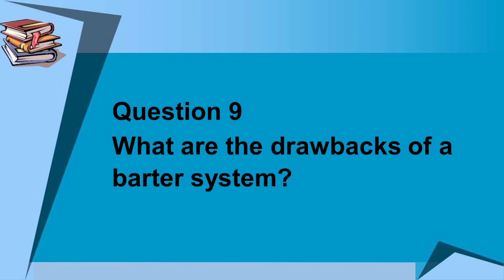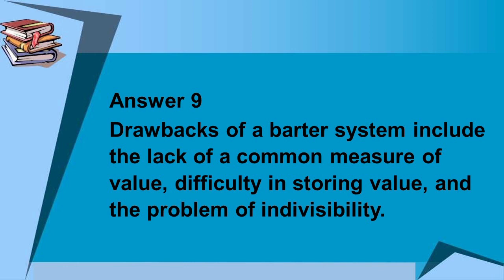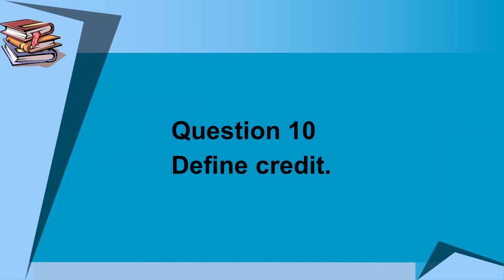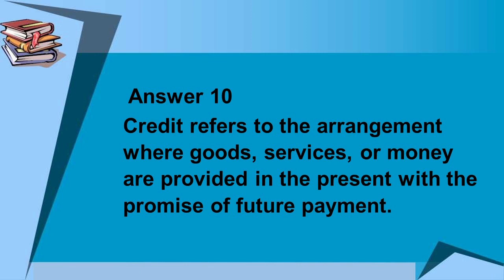Question number 9 is, what are the drawbacks of a barter system? Answer to question number 9 is, drawbacks of a barter system include the lack of common measure of value, difficulty in storing value, and the problem of indivisibility. Question number 10 is, define credit. Answer to question number 10 is, credit refers to the arrangement where goods, services, or money are provided in the present with the promise of future payment.